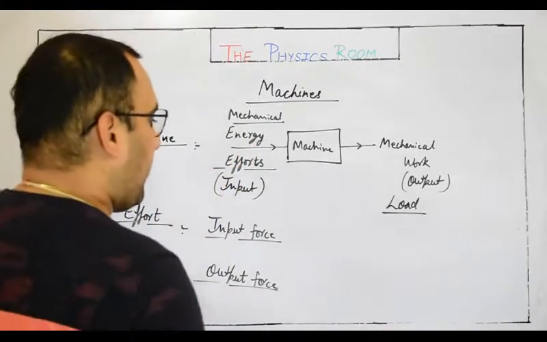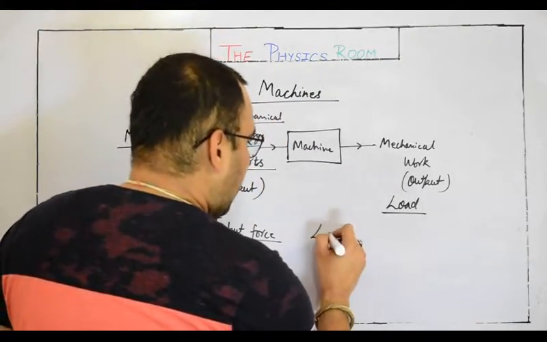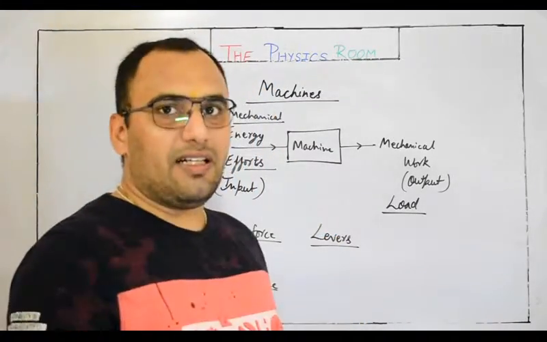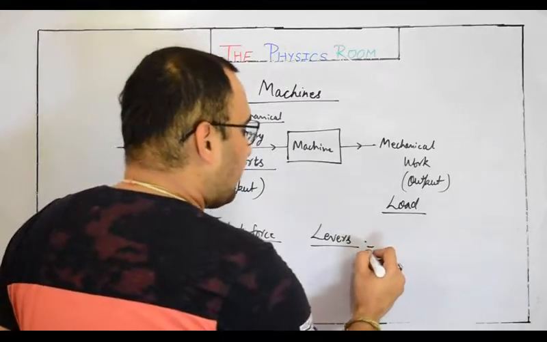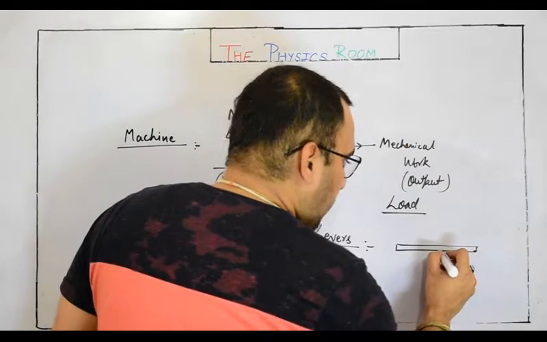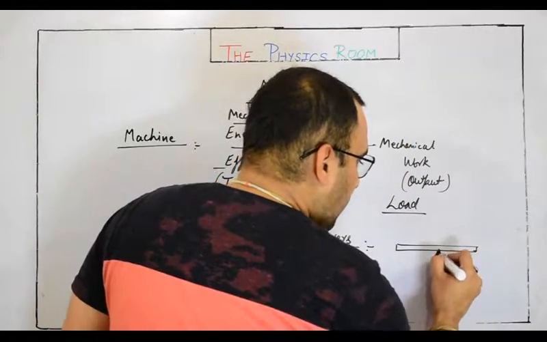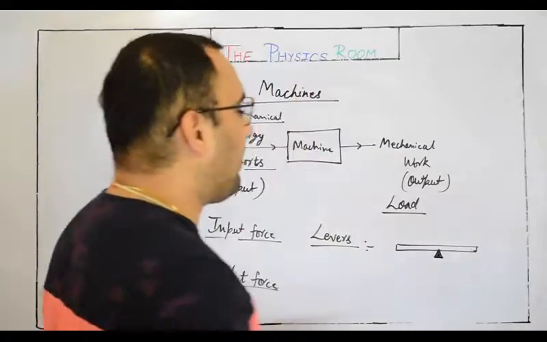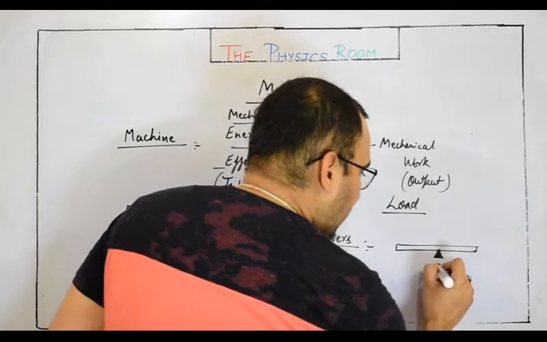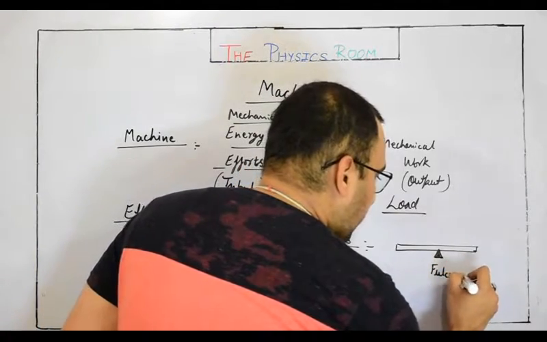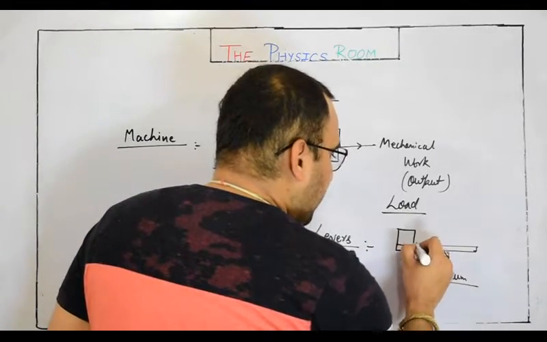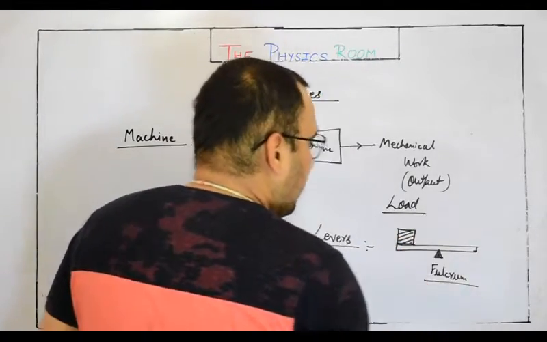Let me tell you with an example. Let's talk about levers, and I hope you have gone through the notes and the presentation which I provided last time. A lever is a simple rod which can rotate about a point. That point is called fulcrum. Earlier we used to call it pivot point, and I told you that in future we will call it fulcrum. It can rotate about the fulcrum, and with the help of this rod we are trying to lift this weight.